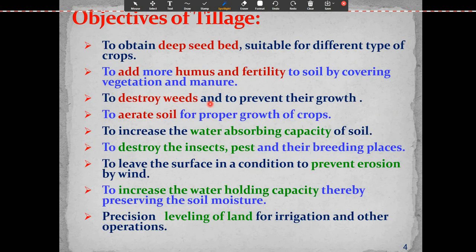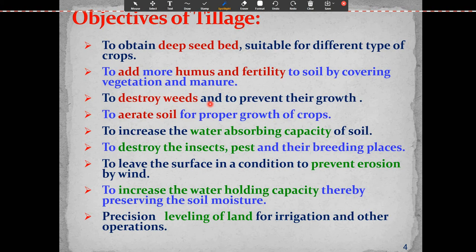So, what are the objectives of tillage? To obtain a seed bed suitable for different types of crops. First, to add more humus and fertility to the soil by covering the vegetation and manure. Second, to destroy the weeds and to prevent their growth.